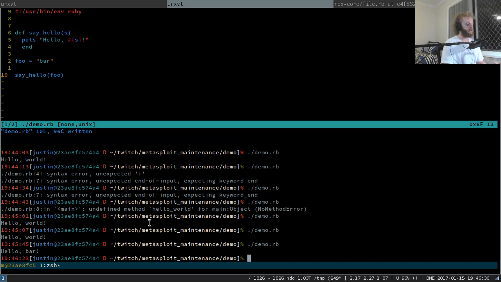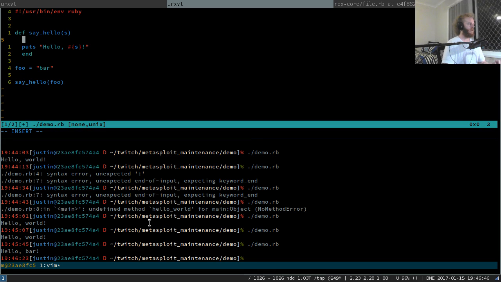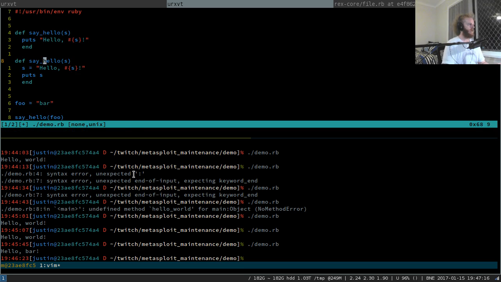That makes sense. Now let's say we wanted to do things like this. Instead of puts hello whatever, let's change S and decorate S with the whole hello thing. So we'll do S equals hello S, bang, and then we'll just puts S, right? So this should do basically the same thing as before. Actually, we should probably keep both functions around. So we'll call this say hello to.